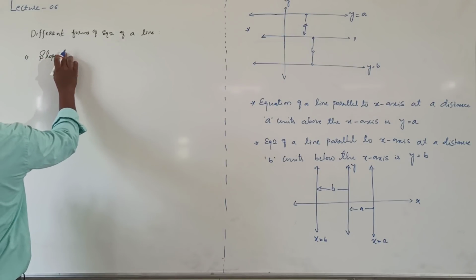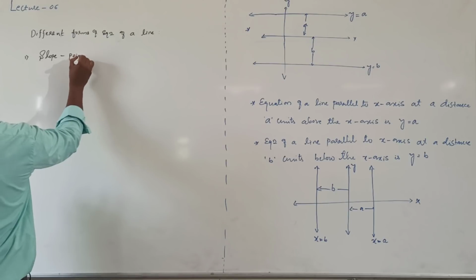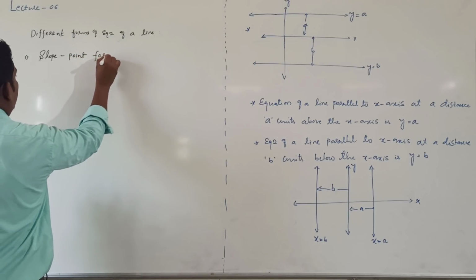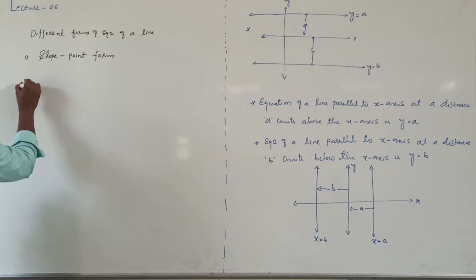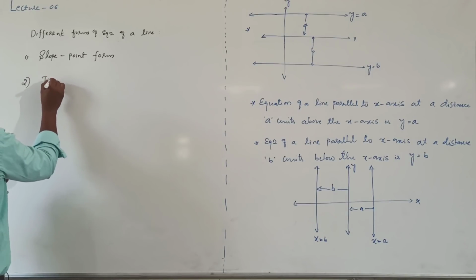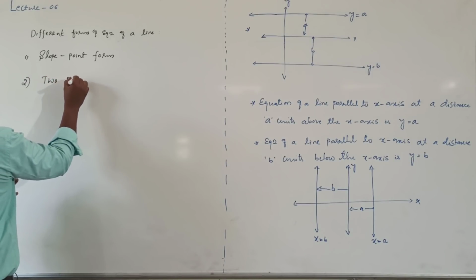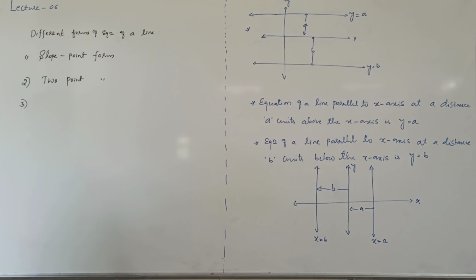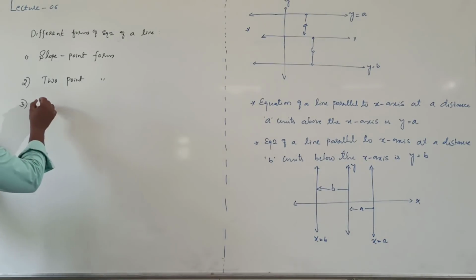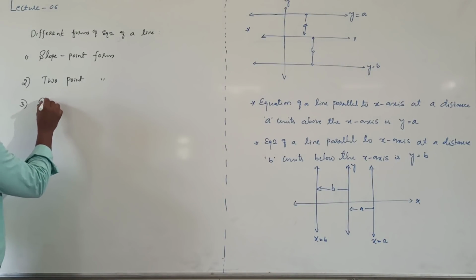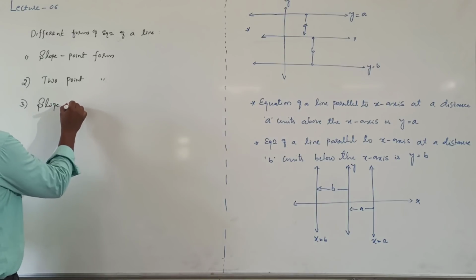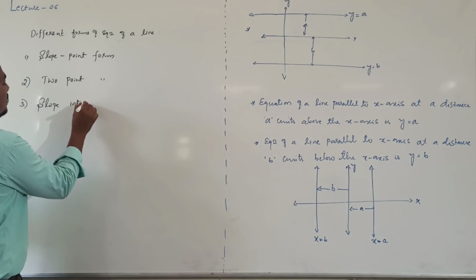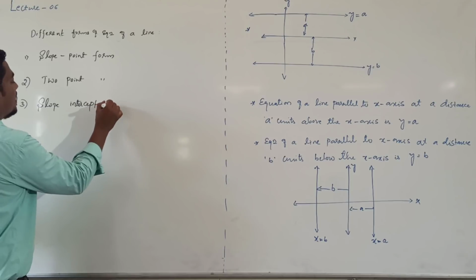Then the two-point form. The next form is slope intercept form.